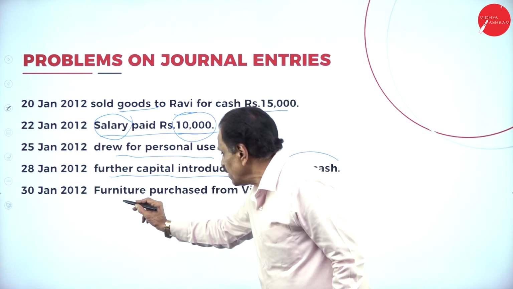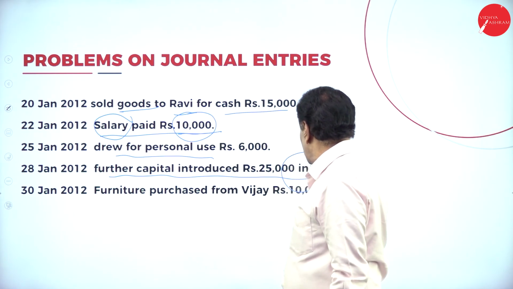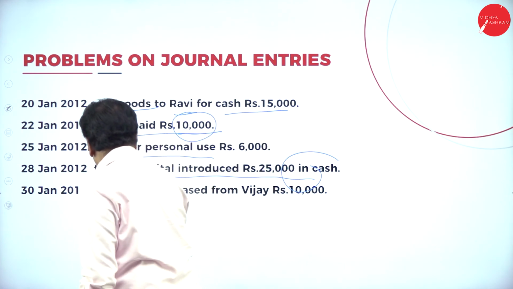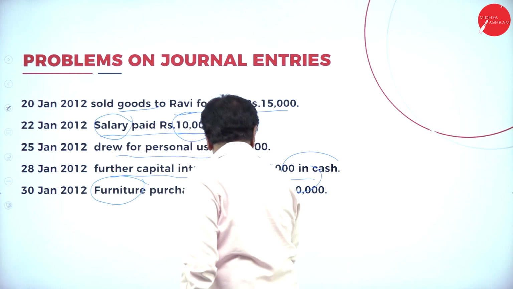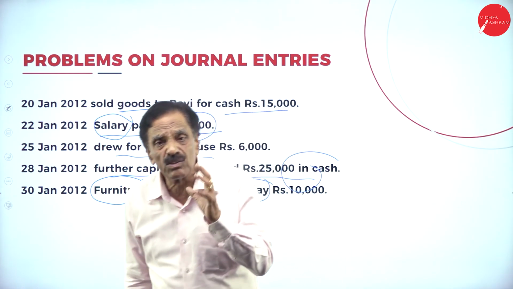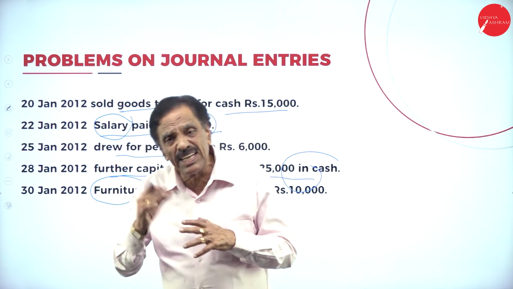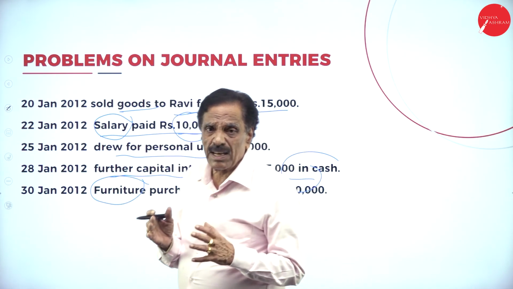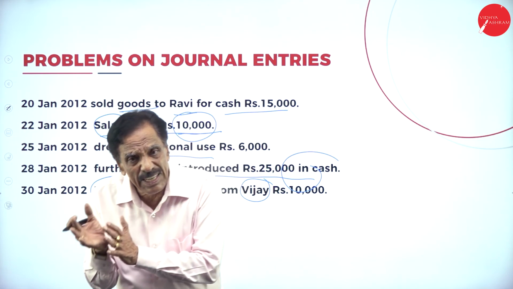Last one. Furniture purchased from Vijay rupees 10,000. We purchased the furniture. Which are the two items? Furniture and Vijay. Furniture comes under real account: debit what comes in, credit what goes out. Vijay is a personal account: debit the receiver, credit the giver.